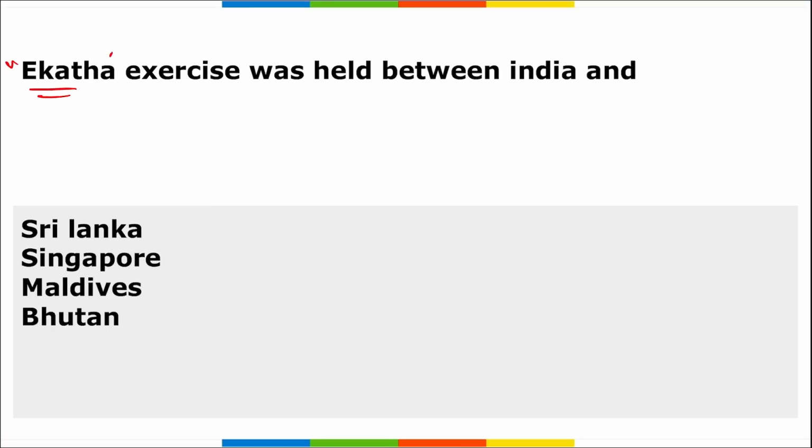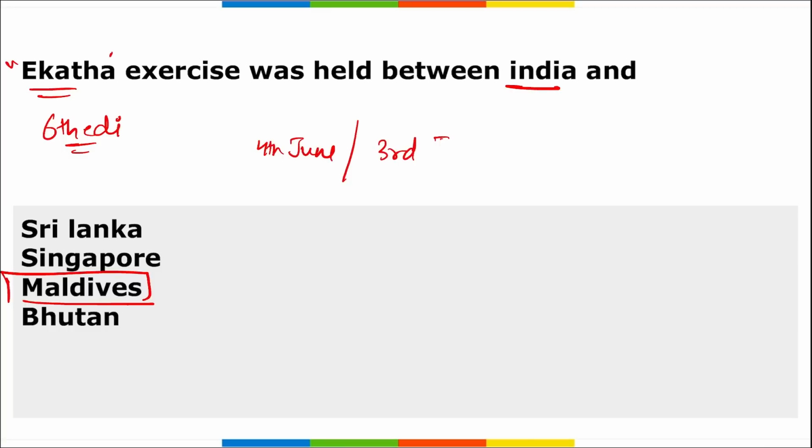This is the exercise that was conducted between India and which country? It was held between India and Maldives. Correct? Ekatha or Ektha, this is the exercise, right? This was the 6th edition of this exercise. This was scheduled between 4th of June till 3rd of July. Correct? And remember here, Indian Navy divers, Marine commandos went to Maldives to participate in this exercise.